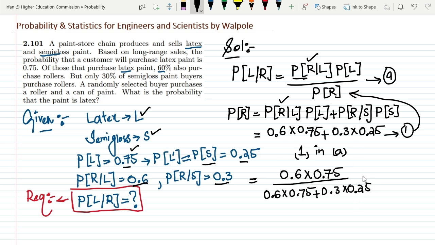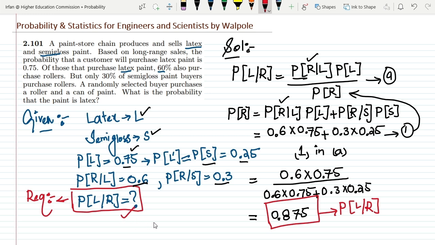When I add them, multiply them and divide them, what will I get here? I will get 0.85, and you can also verify that the values are correct. This is basically the probability that he will purchase latex, given that he purchased a roller, which is what we wanted to find out.